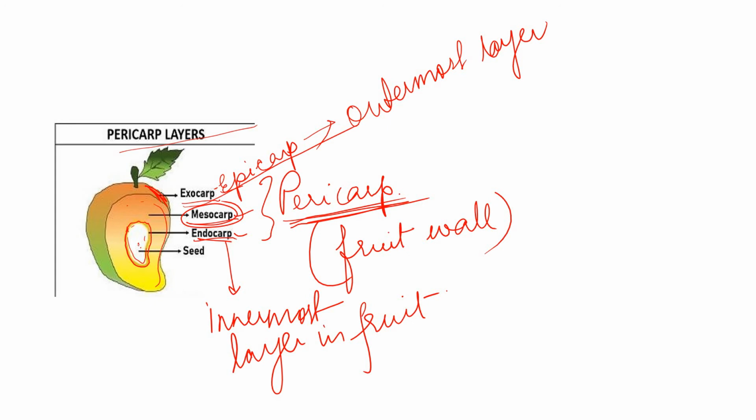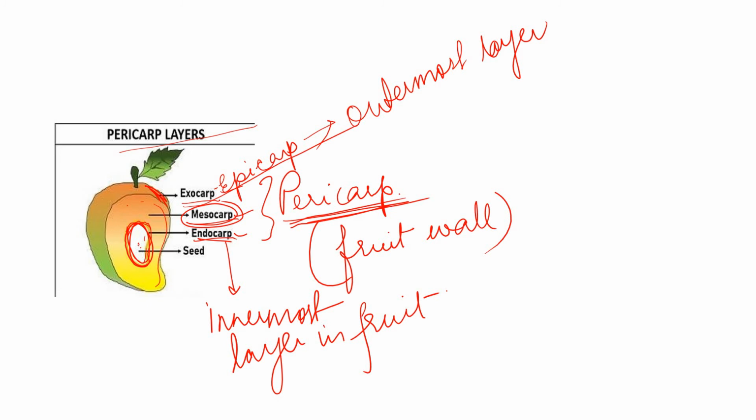Now the fruit has been formed. We have studied the structure of the fruit. But then what is the function of the fruit? See, the fruit protects the seeds from different environmental conditions. So, this fruit is protecting this seed from several harsh conditions like too much hot weather, or too cold winter, or too much rain. These fruits are protecting the seed from all sorts of harsh environmental conditions.